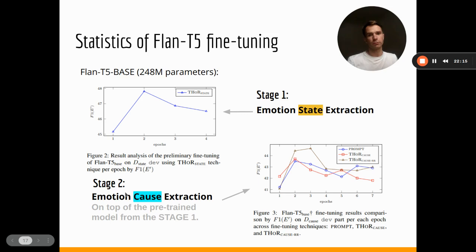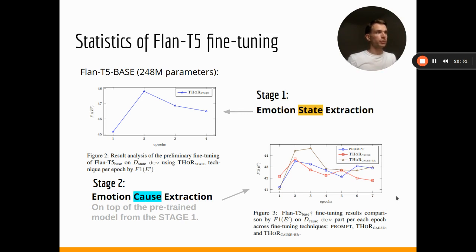That actually starts to vary with the application of different models on stage number 2. On stage number 2, we are extracting emotion causes, and here we are going to go with more approaches.